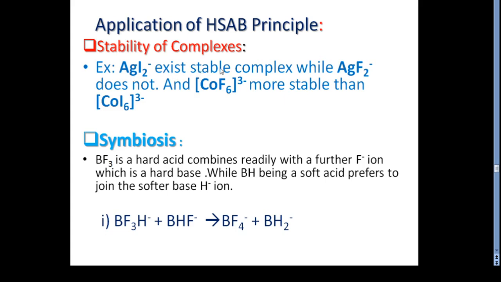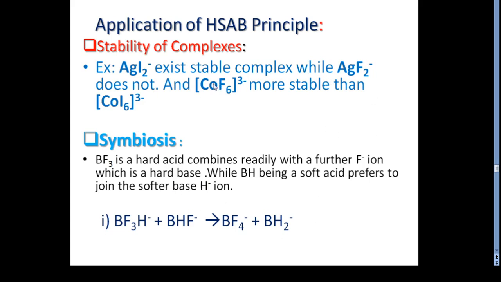We know that soft-soft interaction is always preferable and stable, and that is the reason AgI2 exists as a stable complex, while AgF2 does not exist, because Ag is the soft acid and fluoride is the hard base. Soft and hard combination is not preferable, and the complex formed during this interaction is comparatively unstable.